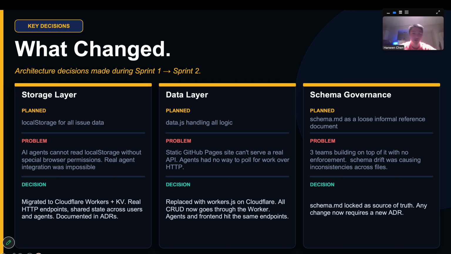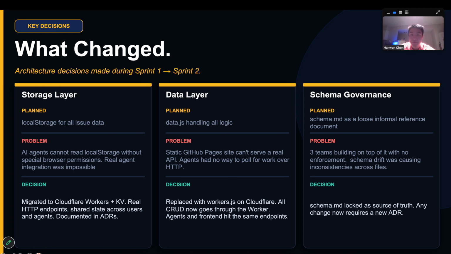The second issue is within the data layer. The problem is that static GitHub Pages cannot serve a real API. Agents have no way to pull work over HTTP. Therefore, we replaced one single file called data.js, which handles all the logic, with a worker.js that is on Cloudflare. All CRUD functions now go through the worker.js file, and agents and the front end hit the same endpoints.